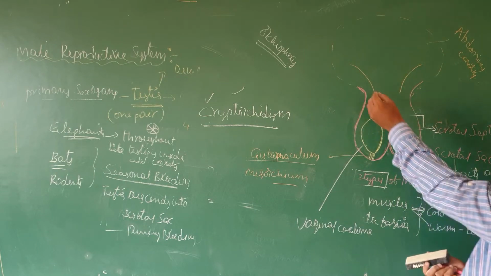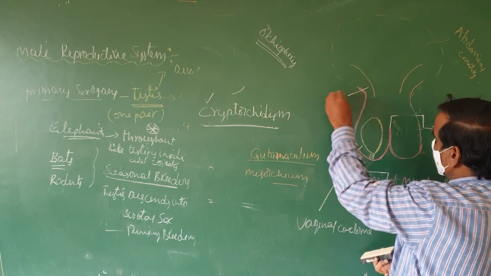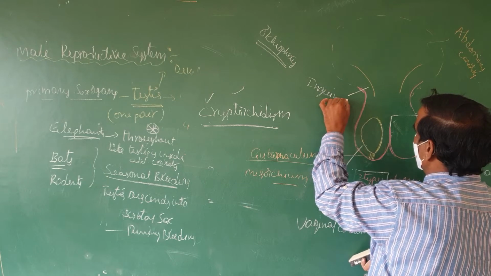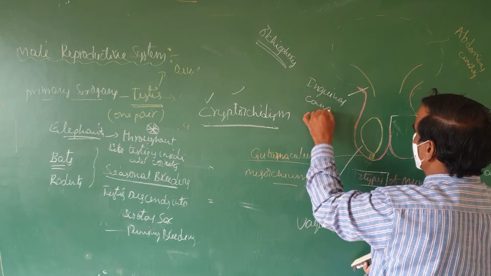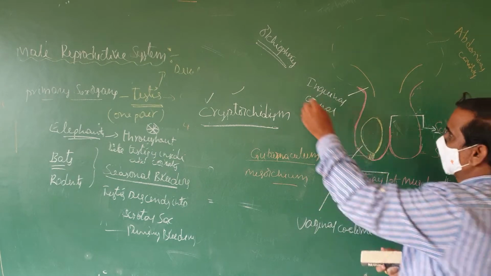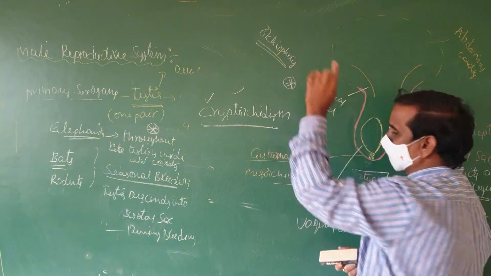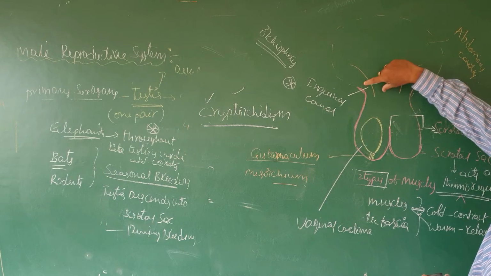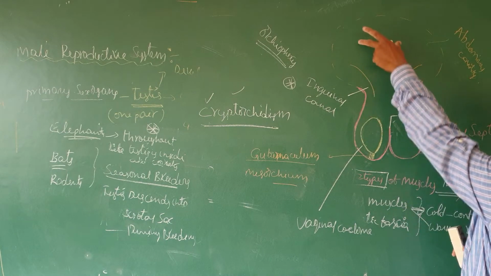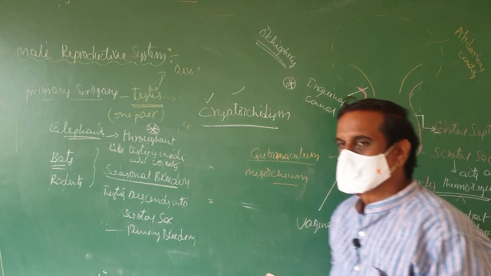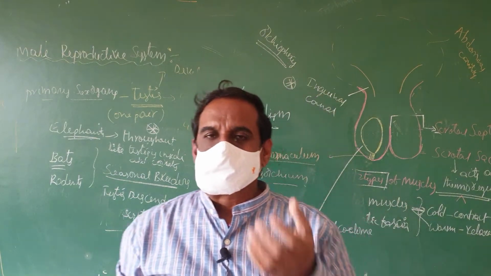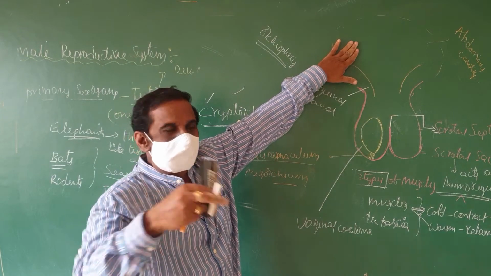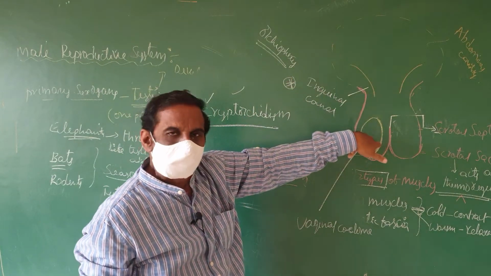This canal is called the inguinal canal. This is a very, very important structure. The inguinal canal connects the scrotal sac with the abdominal cavity. During development, the testis is first formed in the abdominal cavity, then the testis will descend into the scrotal sac.